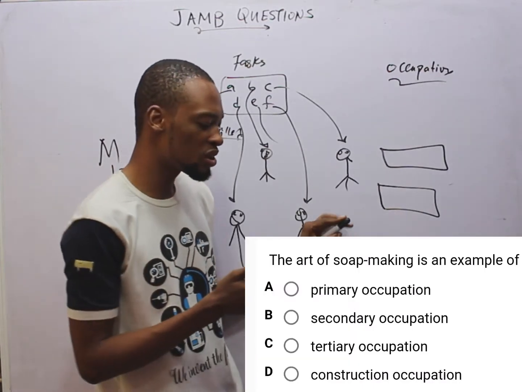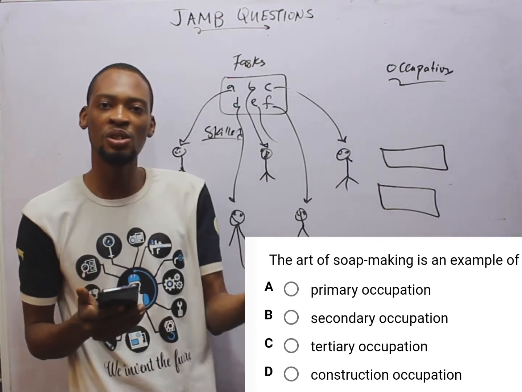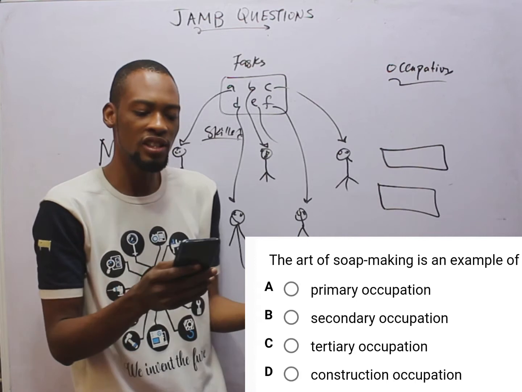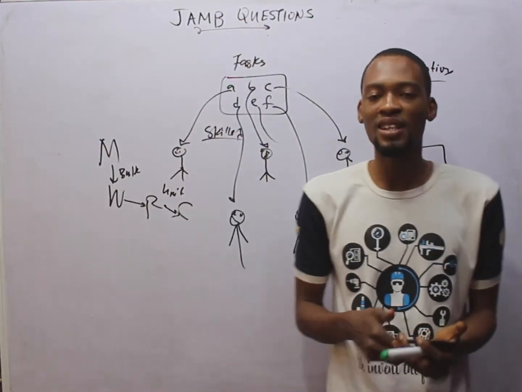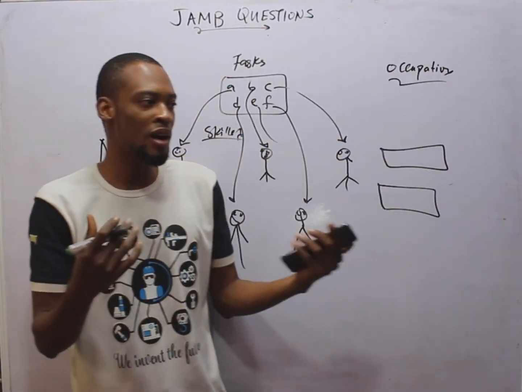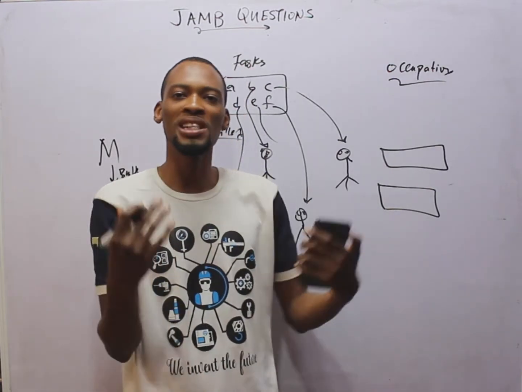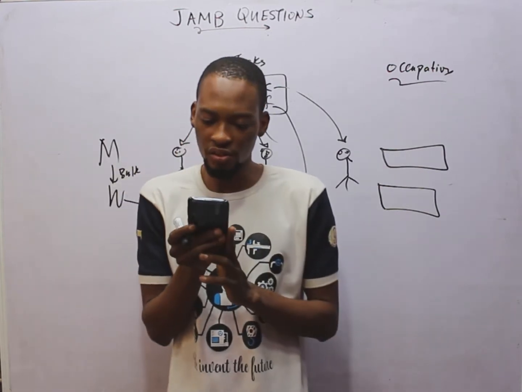While secondary is turning all these raw materials to finished goods, like the textile industry, trying to turn the raw materials into clothes, materials, and the rest. You are now occupying in secondary production occupation. While tertiary occupation has to do with aids to trade, like advertising, warehousing, marketing, all those other things to make the goods get to the consumers. So secondary occupation is correct.